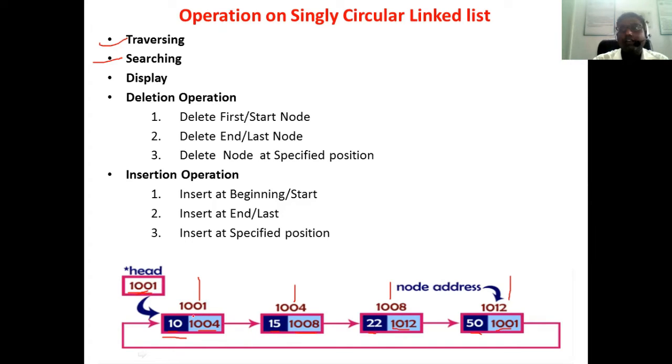So 1001 is the first or starting node. We move to 1001, the data is 10, but we require 22. The next field has the address 1004, so we move to 1004. The data is 15, and we don't want 15, we want 22. There is an address 1008, so we move to 1008. The data is 22, and we require 22. So our search is successful. Our data is found.